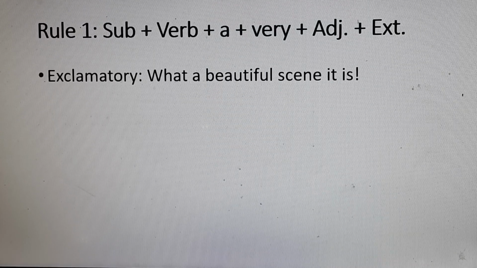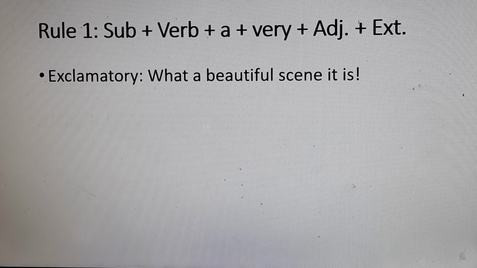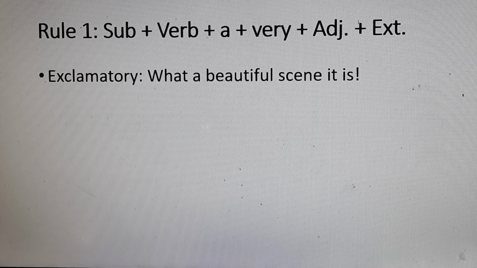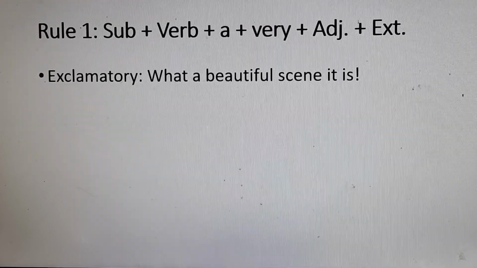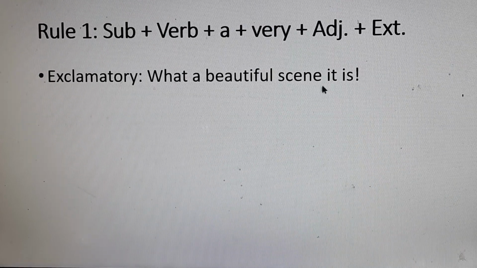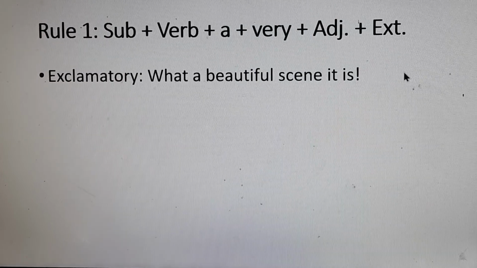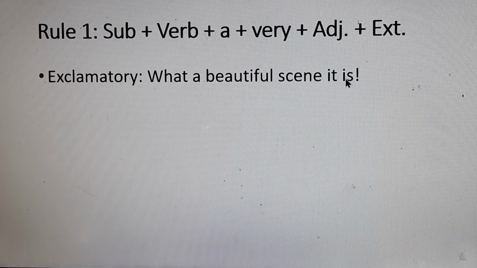What a beautiful scene it is. This is an exclamatory sentence. Now we are going to change it into affirmative. Firstly we write the subject. Which one is the subject here? It is the subject, and is the verb.